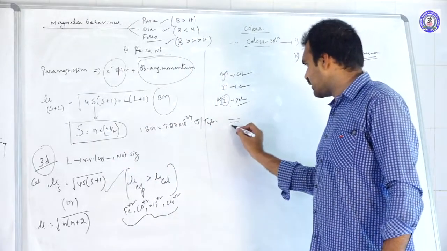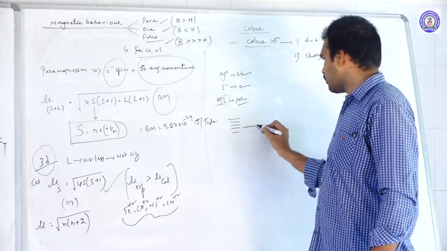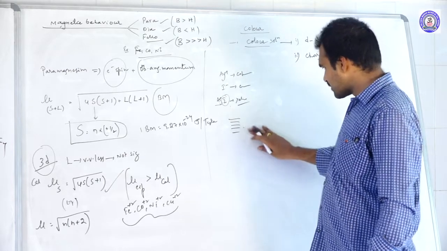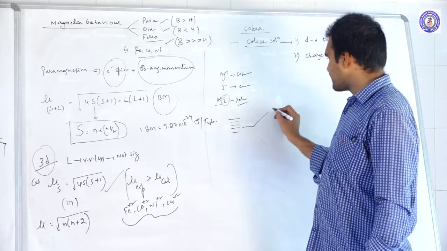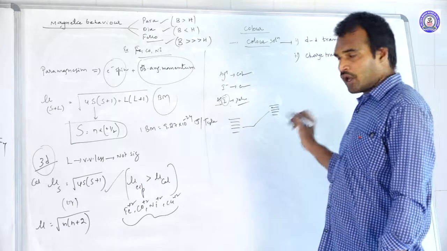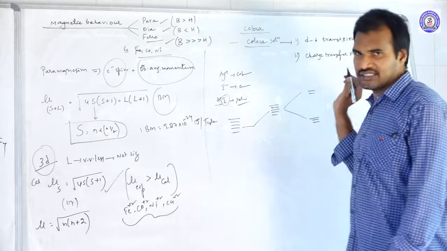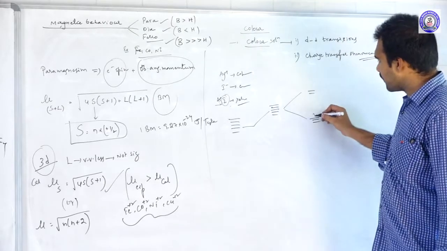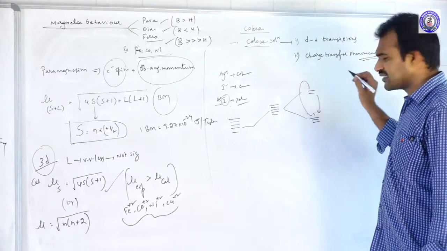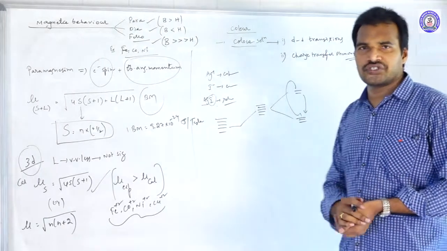The five d orbitals first come into excited state, and after that they split into two sets, the t2g set and the eg set. Thereafter, because of electron excitation and de-excitation, the color of the solution appears.